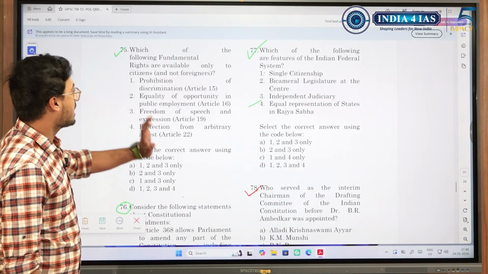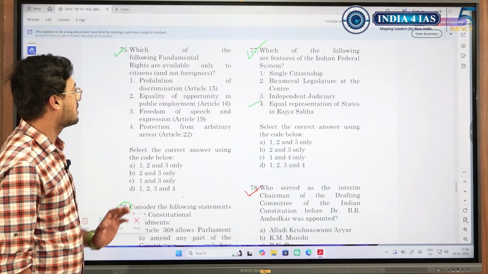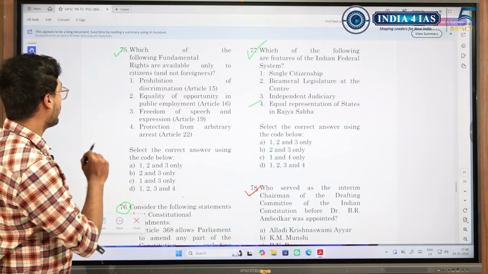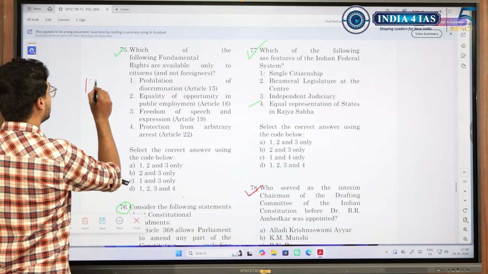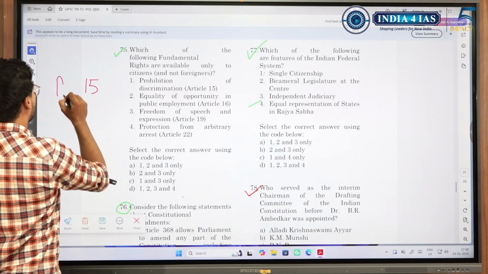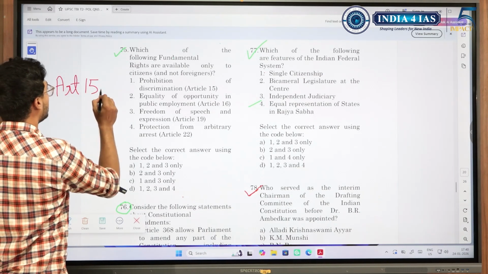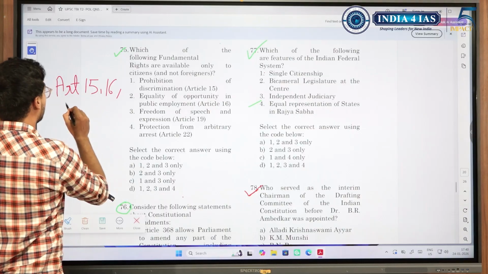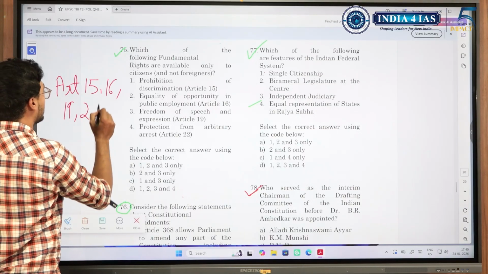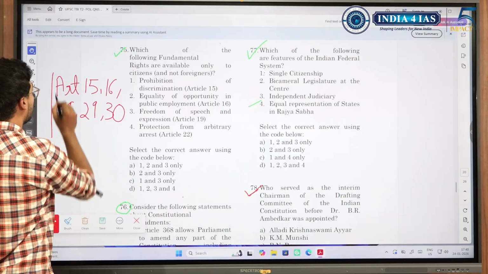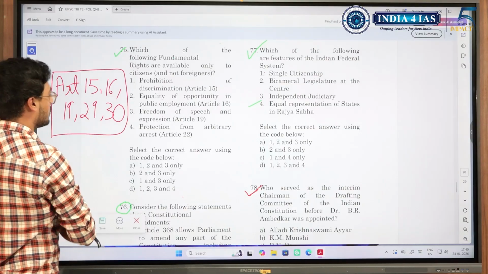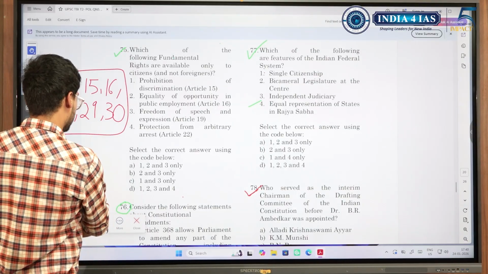Which are the fundamental rights which are only available to the citizens? I want you to make note of the rights which are only available to the citizens and not to foreigners. There are 5 rights: Article 15, 16, 19, 29 and 30. These 5 rights are available only for the citizens and not for the foreigners. Based on that, we could have answered this. Moving on.